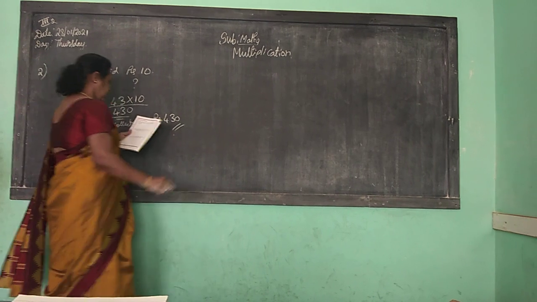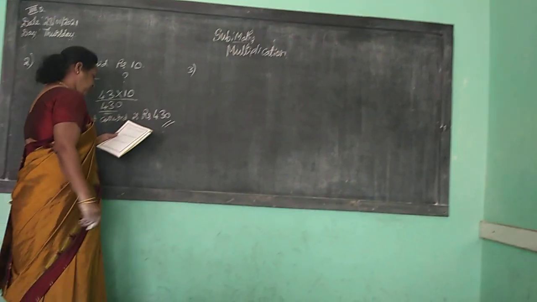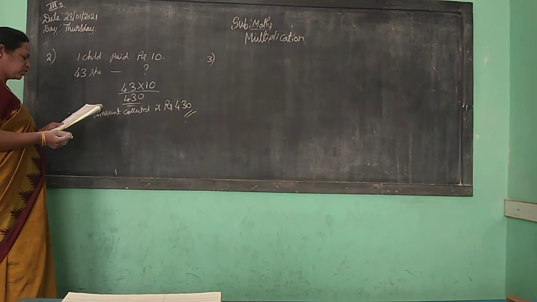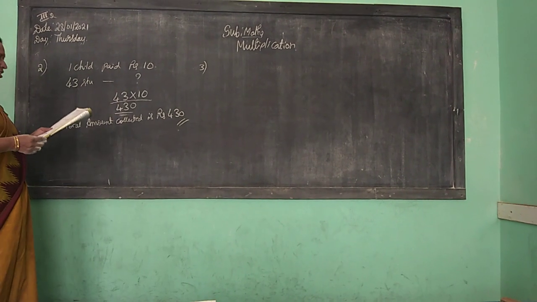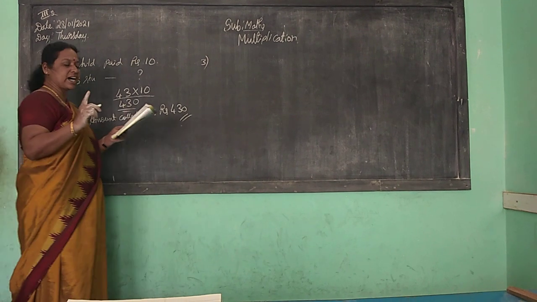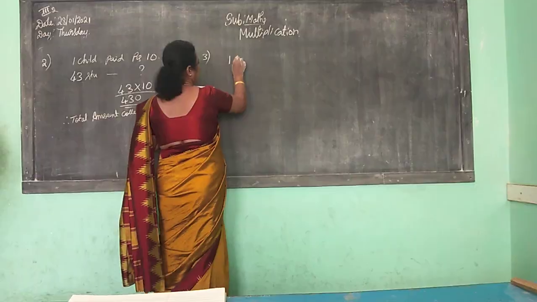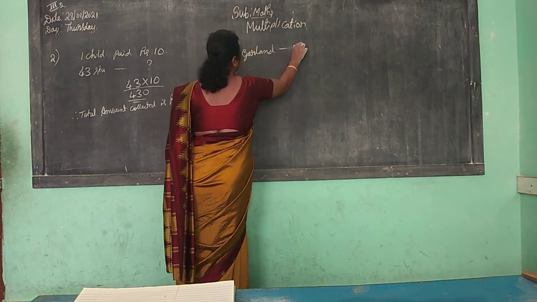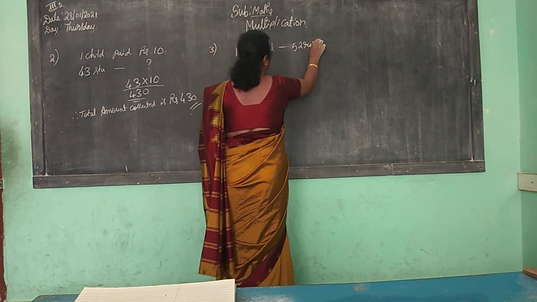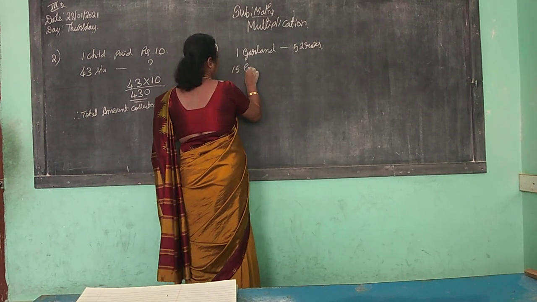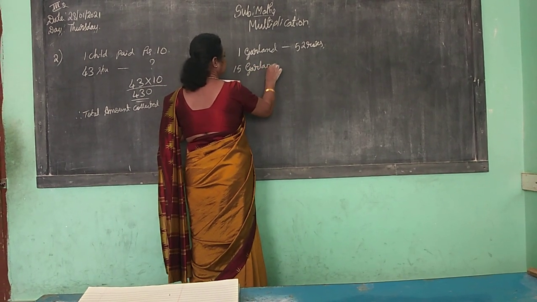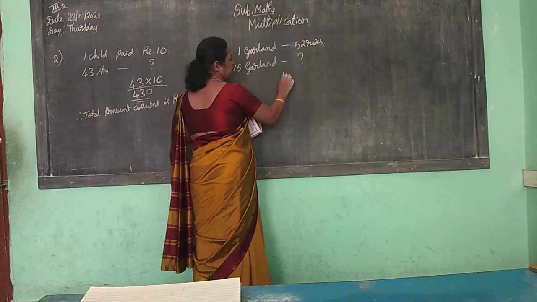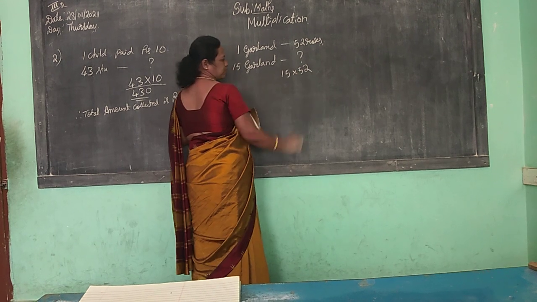Next, third sum. 52 roses are required to make a garland. How many roses are required to make 15 garlands? See, 52 roses to make one garland. So, for one garland, how many roses? 52 roses. To make 15 garlands, how many roses are needed, children? We don't know. So 15 into 52.